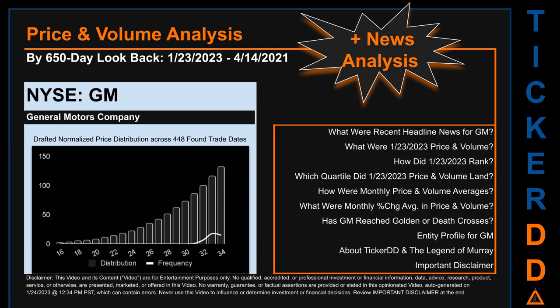The chart shown on this page is our initial attempt at studying the price for GM after dynamically normalizing price distribution across those discovered trade dates. The bar chart is the generated distribution and the overlaid line graph, if it is generated, is the frequency of the prices on the x-axis. We will enhance this look through as our AI model progresses in the next iteration. Remember that this is just a drafted, in progress, observational model to best fit abstracted third-party data into various opinionated views. Before we jump into price and volume analysis, let's look at recent headlines for GM.